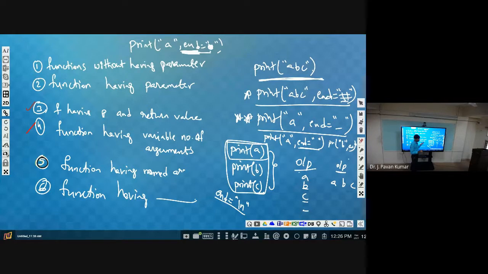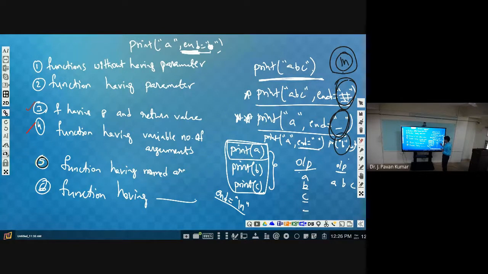So if you specify any character like this, or like this, then it will use this character. Suppose you don't specify any character, then it is considered as slash n. Understand? So by default, try to understand the terminology. By default it will be considered as slash n. If you give any other value, it will take it.